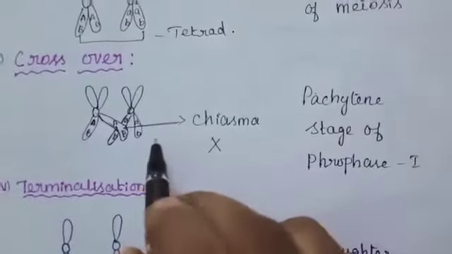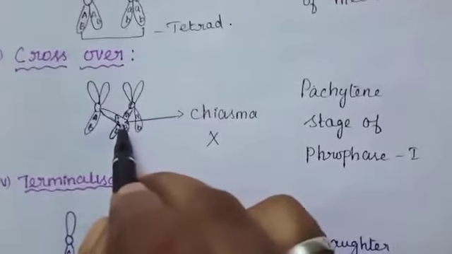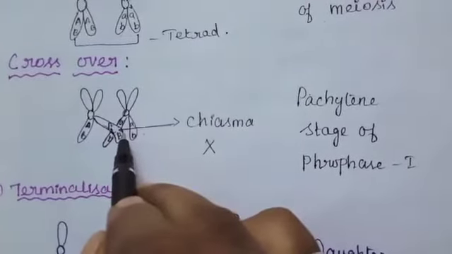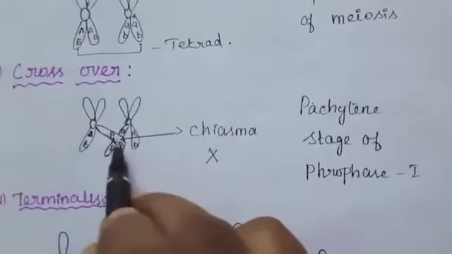Breaking and rejoining of the two chromatids results in reciprocal exchange of equal and corresponding segments. The segments are equally exchanged.